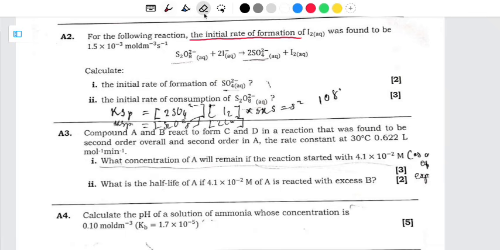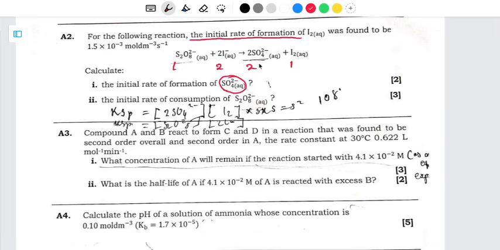Now, according to the ratios that we have here, the ratio is 1 to 2 to 2 to 1. So in this question, we have been given the initial rate of formation of iodine. The question is saying, calculate the initial rate of formation of sulfate ion.